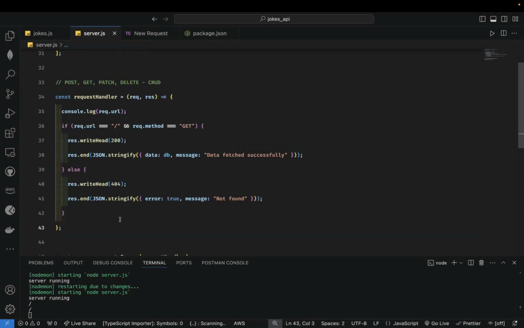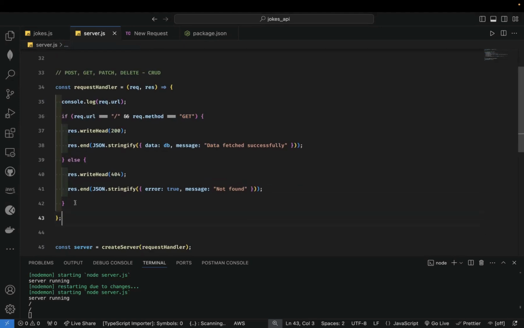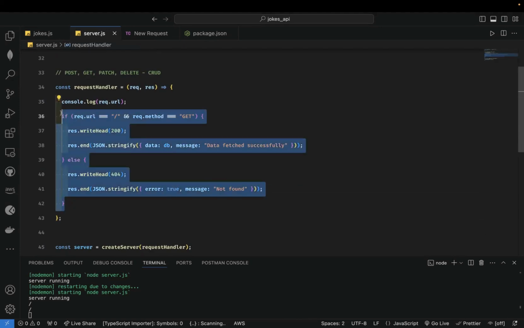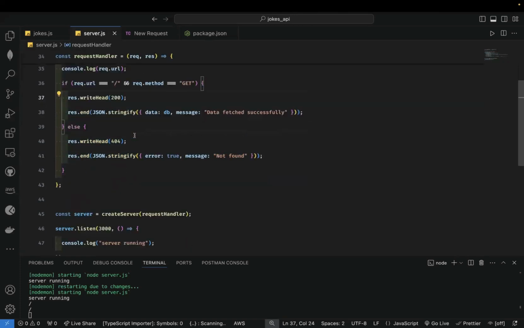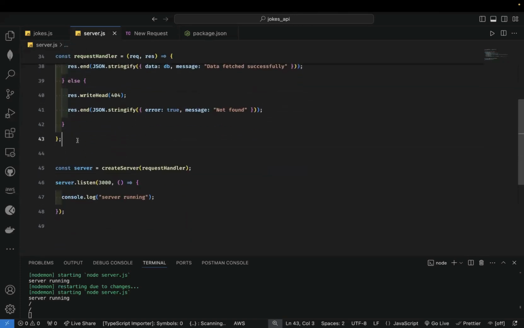So how can we make this file better? We can make it better by doing something that we learned.